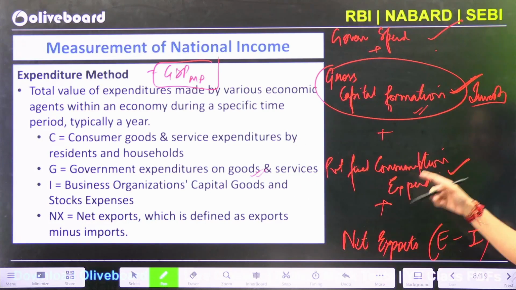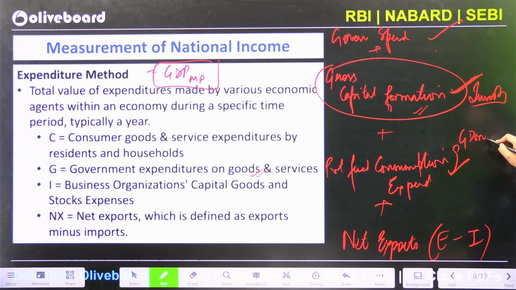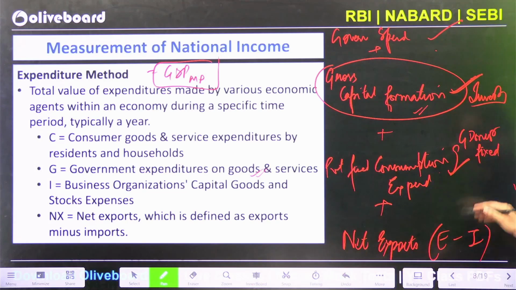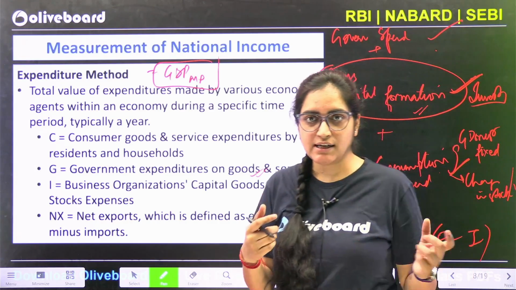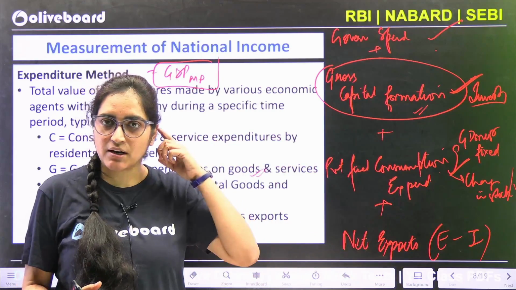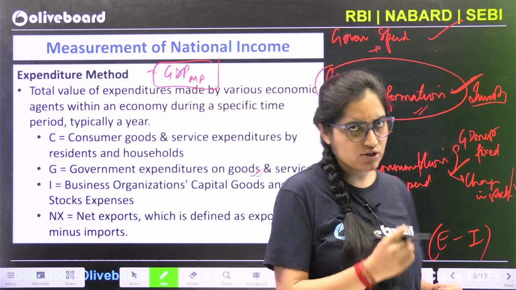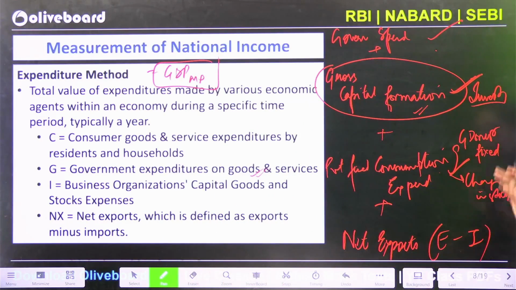Then comes your private fixed consumption expenditure. Whatever the households are spending, that can be in some gross domestic fixed capital. Households might have some fixed capital being created, so that can also be the case. Otherwise, you can also say whatever the change in stocks is. All these features you might need when you go for some numerical calculation, so that's why I'm elaborating on this. Lastly, your net export, your export minus import. So that is where this expenditure method is used. I hope that's clear to you all.